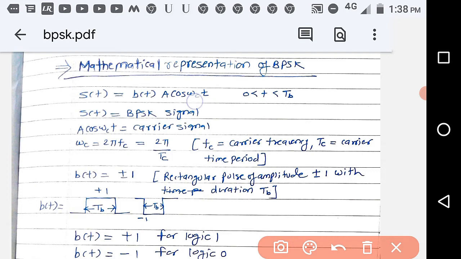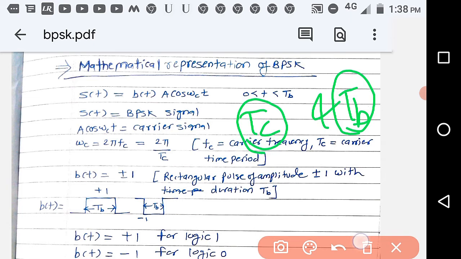You know that ωc = 2πfc, which is equal to 2π by Tc. So don't get confused between Tc and Tb. Tb is the duration of b(t), the bit duration of the BPSK signal, and Tc is the duration of the carrier signal.